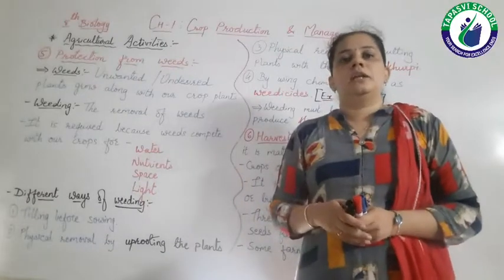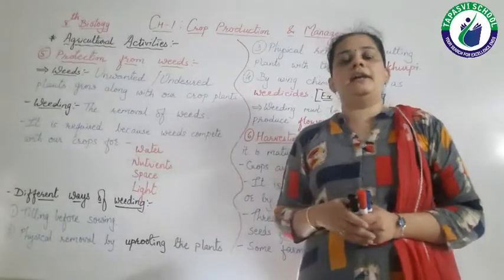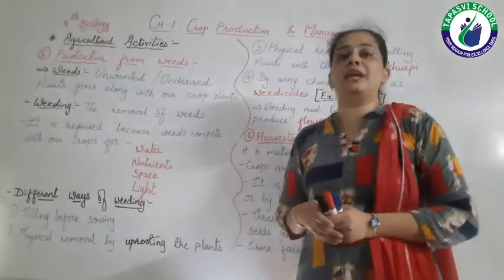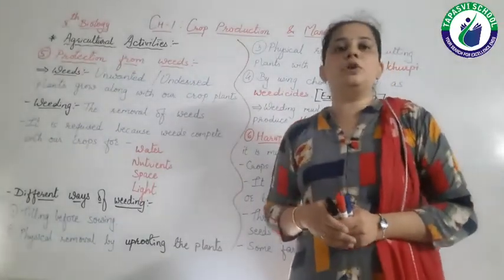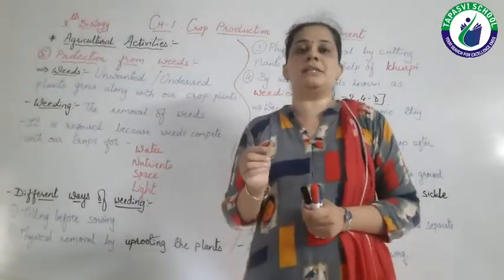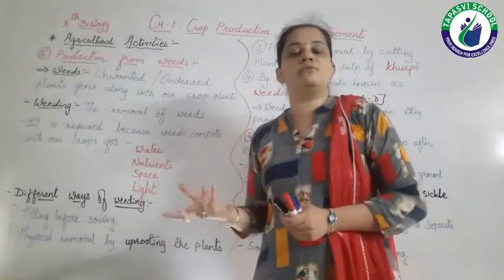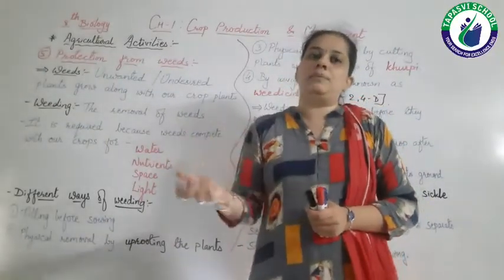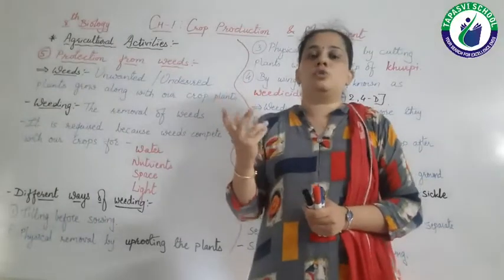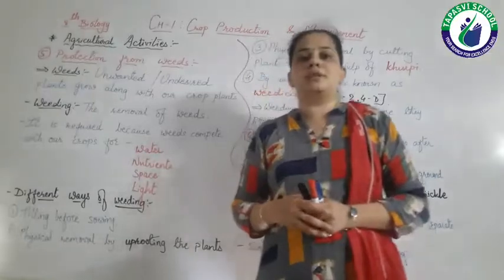So labor is required, right? And what do they have to do? They have to uproot the plant. Uprooting means to take out the plant from the roots. If roots remain in the soil, the plant can grow again. So we must remove the weeds from their roots, right?